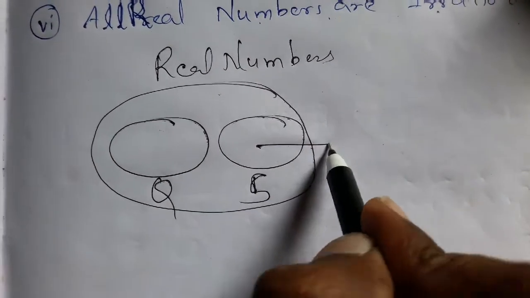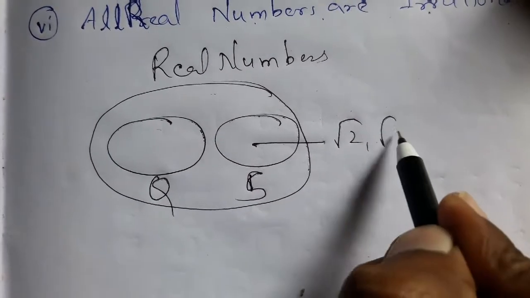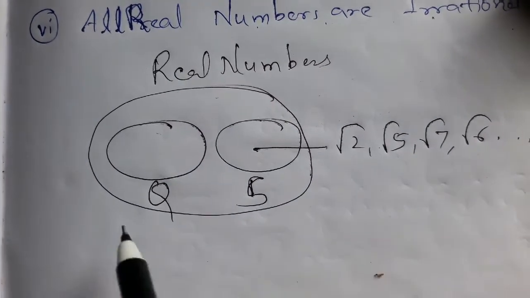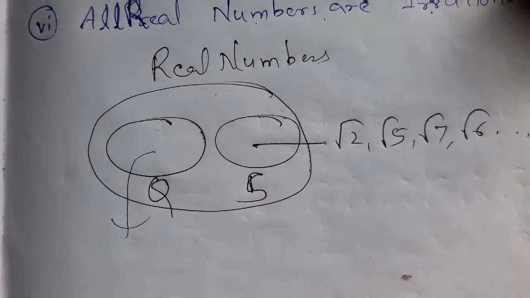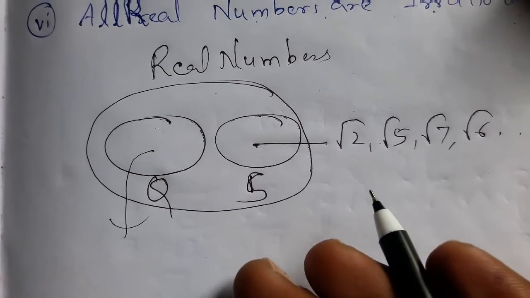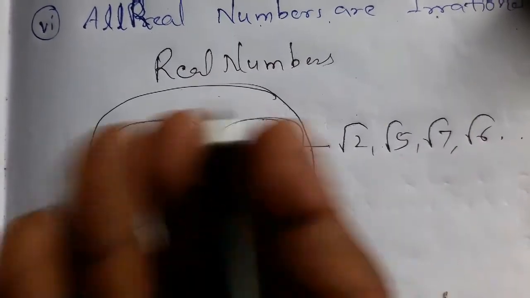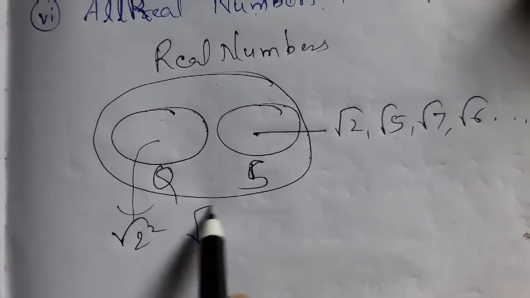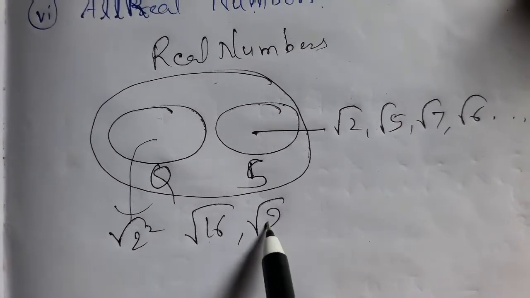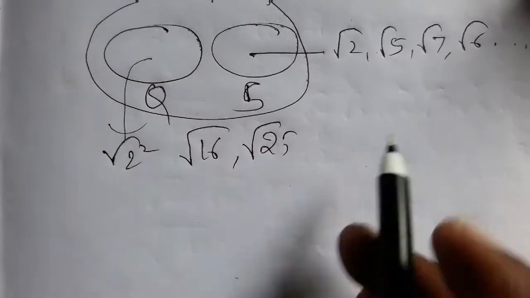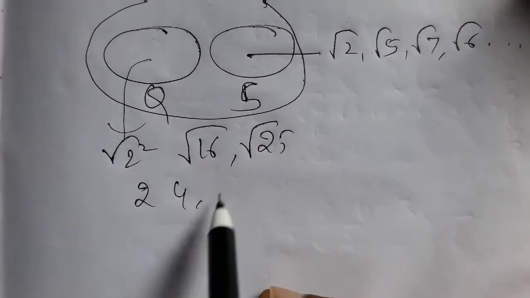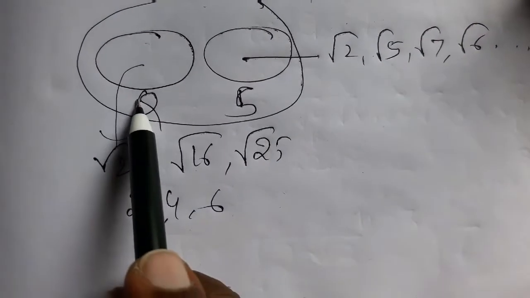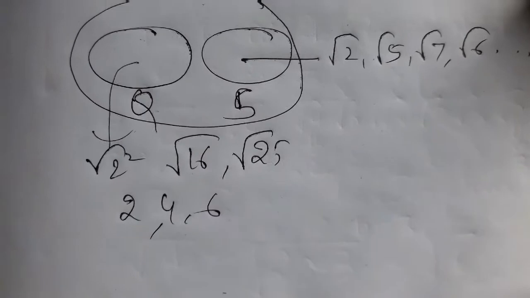Now examples of irrational numbers are root 2, root 5, root 7, root 6 and so on. Examples of rational numbers may be perfect squares, and so on. Suppose under root 2 square or under root 16, under root 25, so on. So 2, 4, 5, these all are examples of rational numbers.